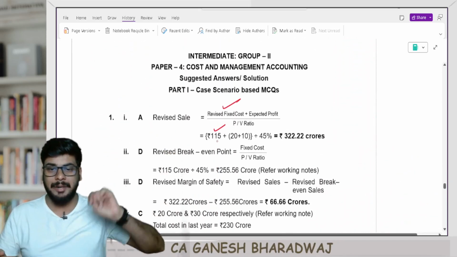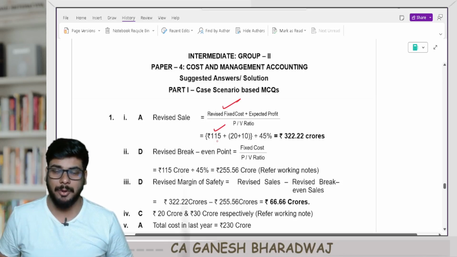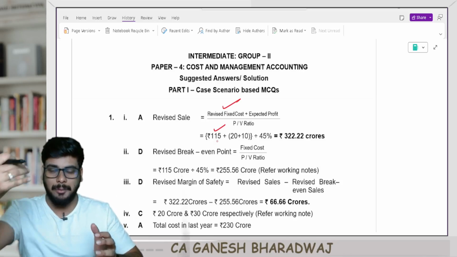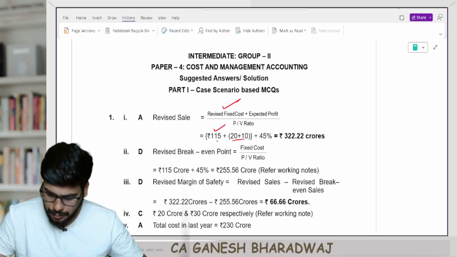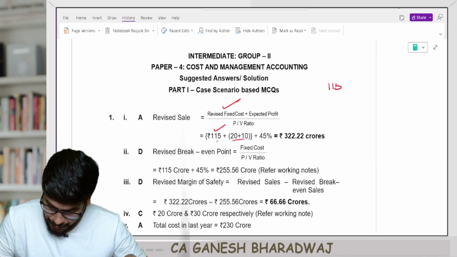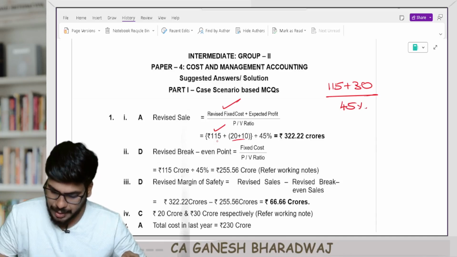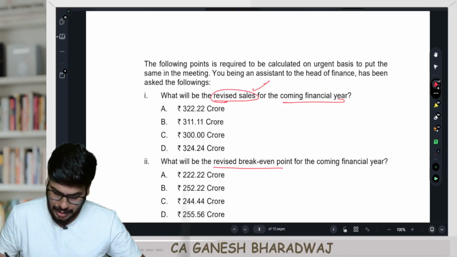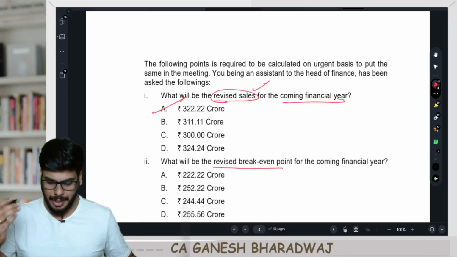In the last year I made a profit of 20 crores. This year I want to make a profit of 10 crores more as compared to the previous year. So the expected profit of this year is going to be 30 crores. Right? So 115 plus 30, the whole divided by 45%. How much is that? 322.22 crores. Very simple, guys. So this is option number A.